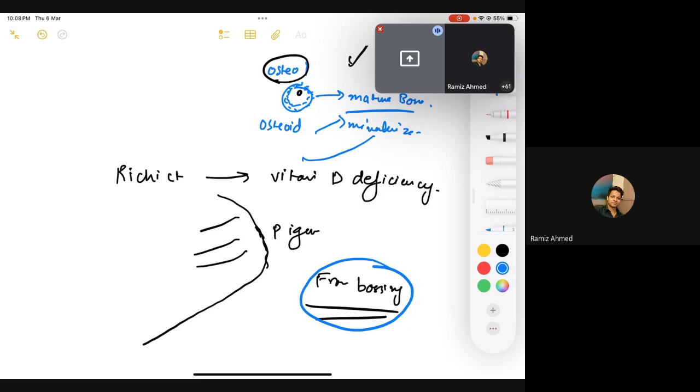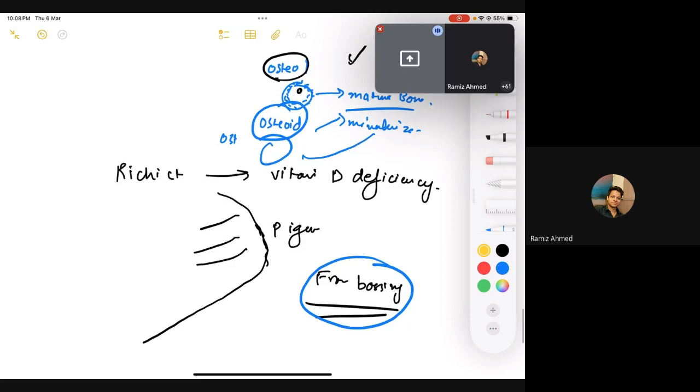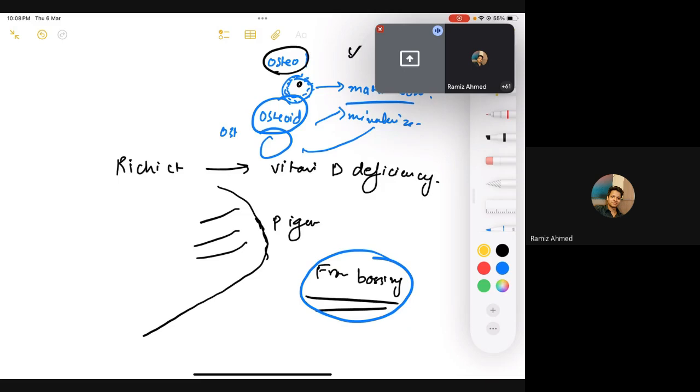But if you can't mineralize that, osteoblasts are going to lay down a lot of osteoid, hoping it can be mineralized in the future. But what's the problem? They'll keep on laying down a lot of osteoid in different places inside your body, including your forehead, which is going to end in frontal bossing. Is that clear?